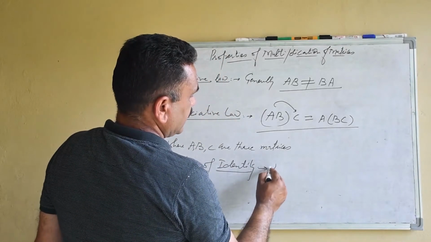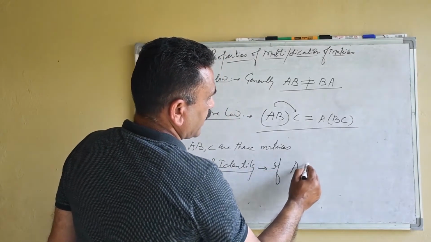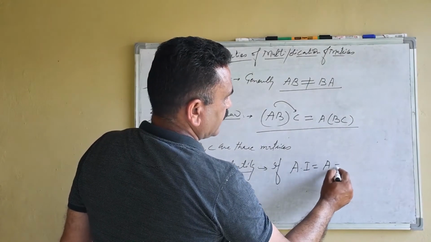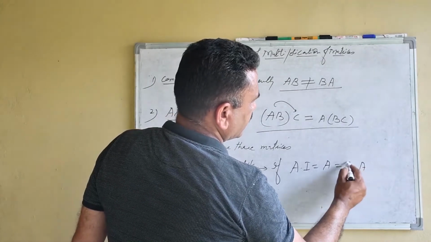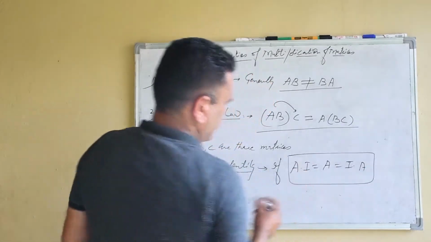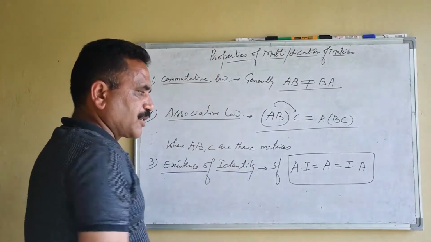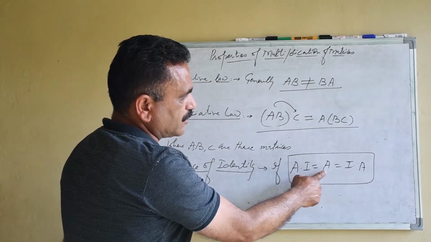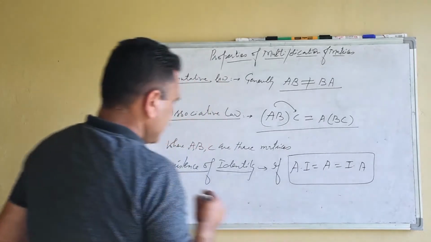So we can say AI is equal to A is equal to IA. We have seen the same in the addition process, but here A into I is equal to A is equal to I into A.